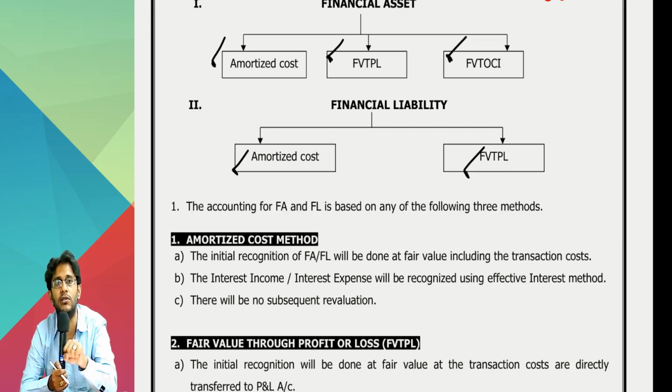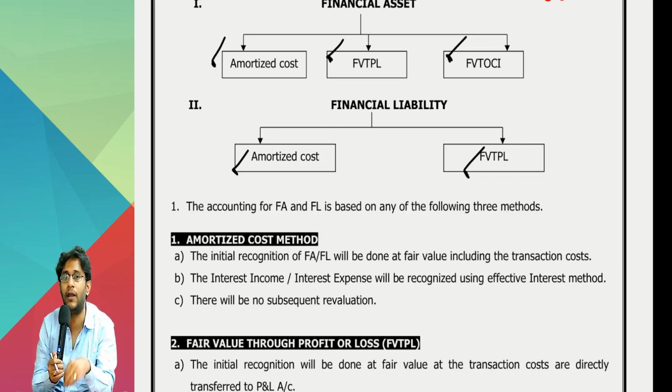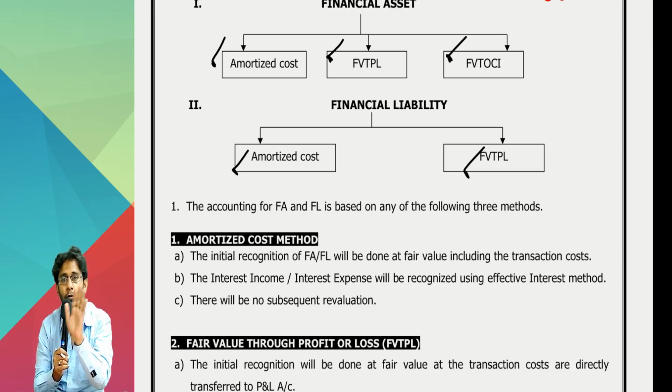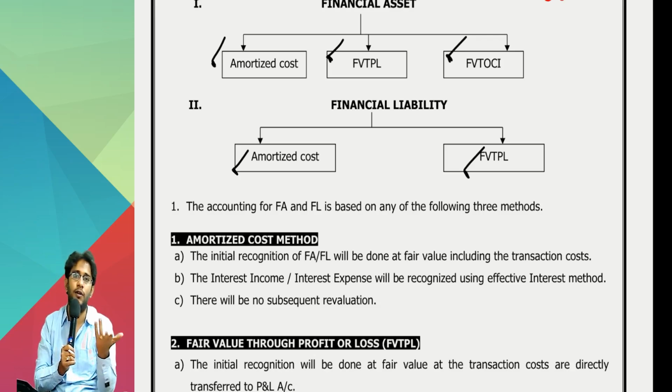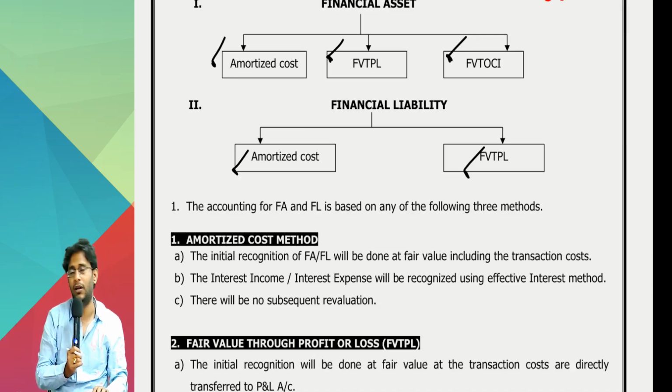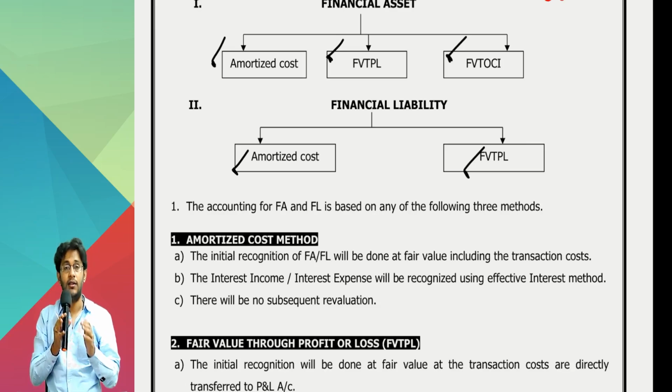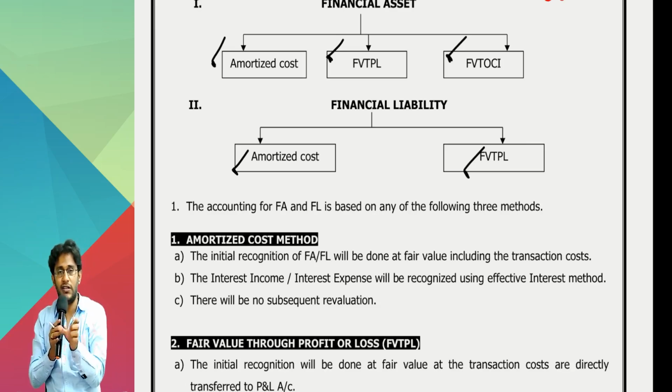Your ground rules, if you are clear and you know how to apply, then why you should apply FVTOCI only for a particular asset? Why some assets you should apply ACM only, and in logics you will properly understand. Otherwise you end up by hearting. Study material, India's original 109, what they have done is, they first told you which assets which method you have